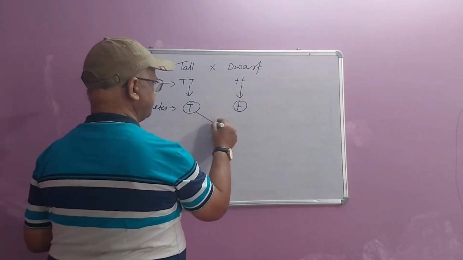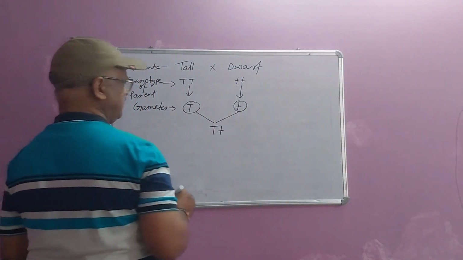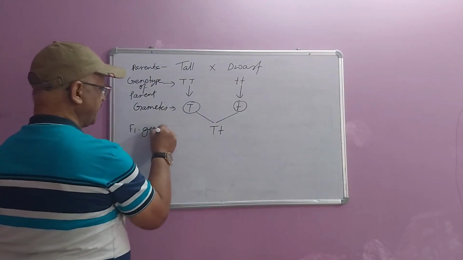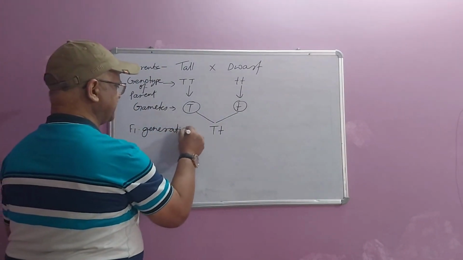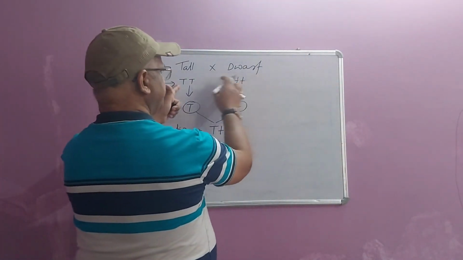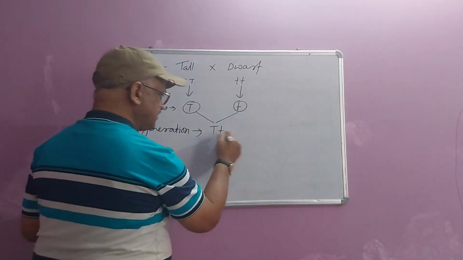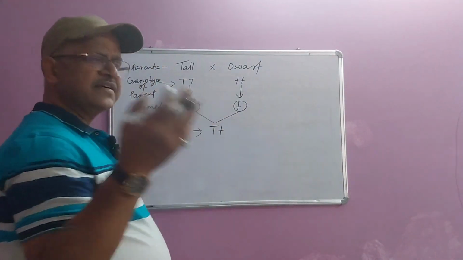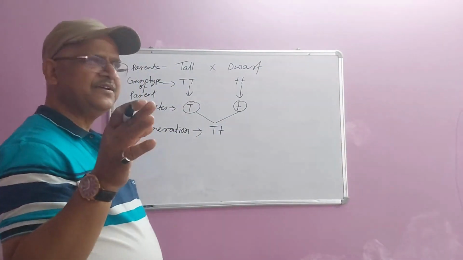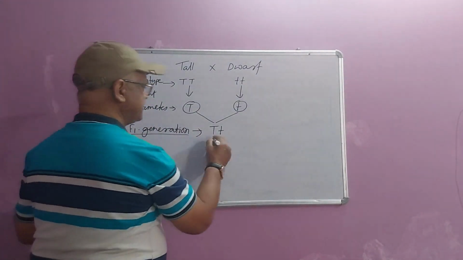These two gametes will fuse together, resulting into this combination, that is the F1 generation. It is termed as first filial generation, the first generation of this cross. And phenotype means externally visible character. The phenotype of this F1 generation is tall.